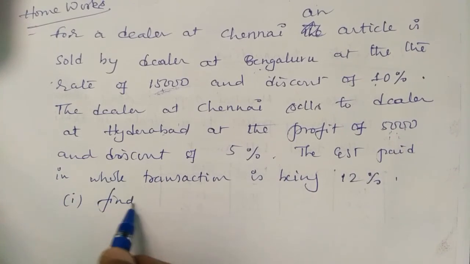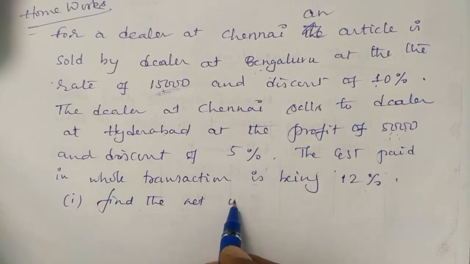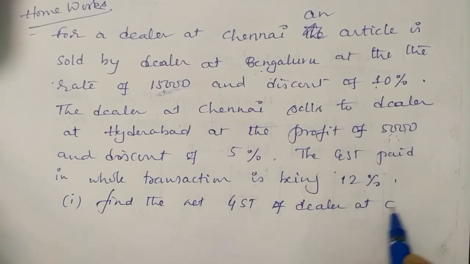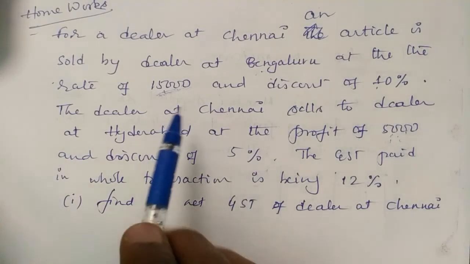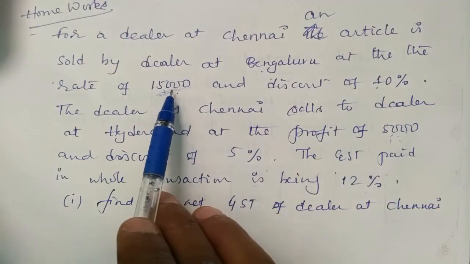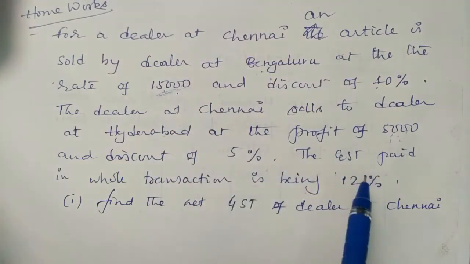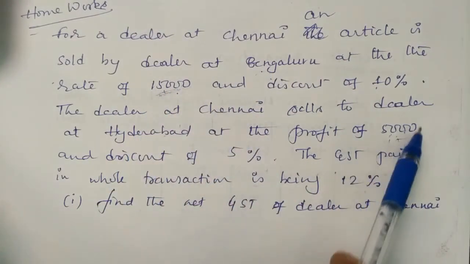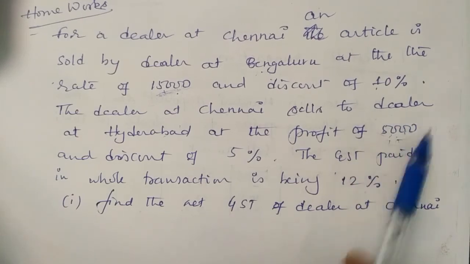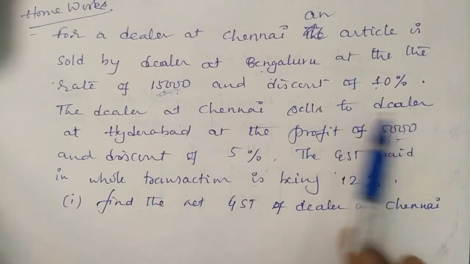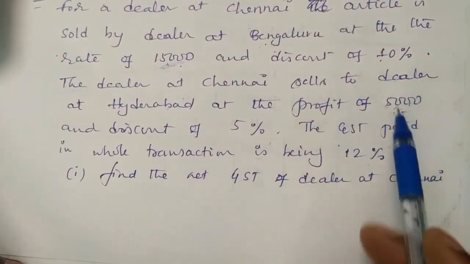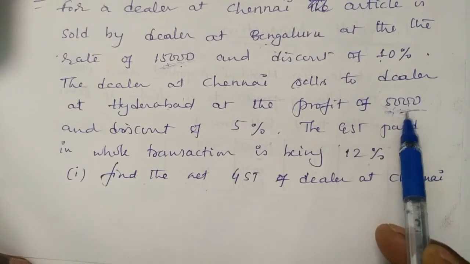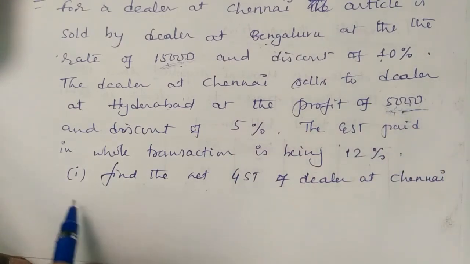First question: find the net GST of the dealer at Chennai. The dealer at Chennai is collecting from Bengaluru and selling to Hyderabad. In doing so, he is increasing the price by 5,000 rupees extra. Net GST means how much you increase, so you pay tax on 5,000. That is the net GST.